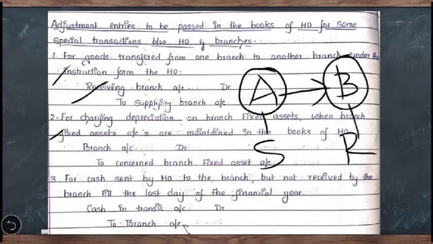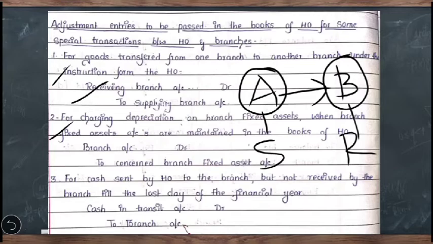Then the second one could be for charging the depreciation on branch fixed assets when branch fixed assets accounts are maintained in the books of head office. Actually, here the fixed assets are at the branch and it is used by the branch itself, but accounts relating to that are maintained in the books of head office. In such a case, what is the adjustment required? The entry will be branch account debit to concerned branch fixed assets account.